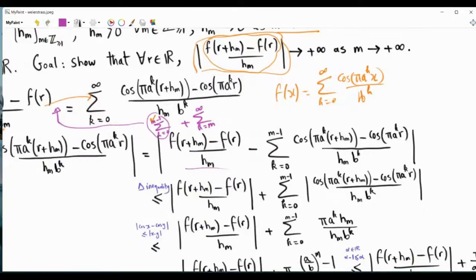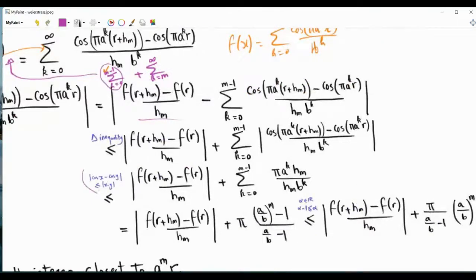Now we will focus on this, and we will try to obtain an upper bound. First order of business is just to apply the triangle inequality. So the magnitude of this difference will be less than or equal to the magnitude of this quantity plus the magnitude of the sum. And by the triangle inequality, the magnitude of the sum is less than or equal to the sum of magnitudes.